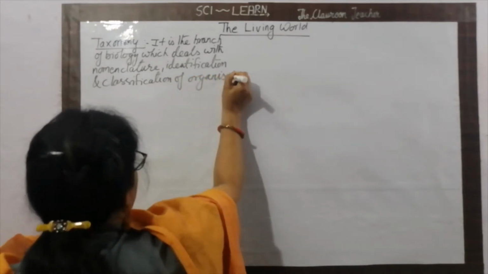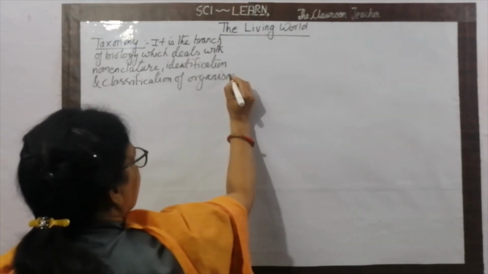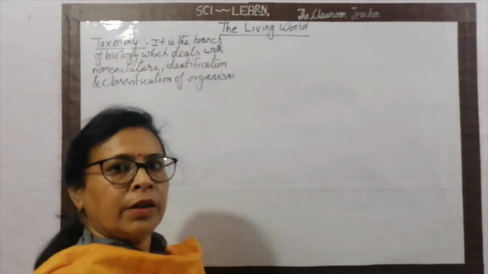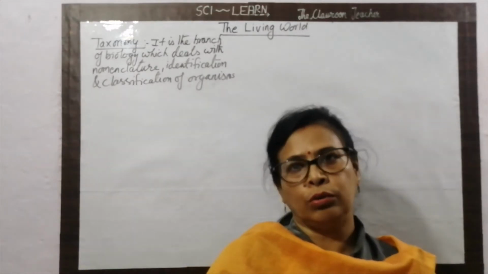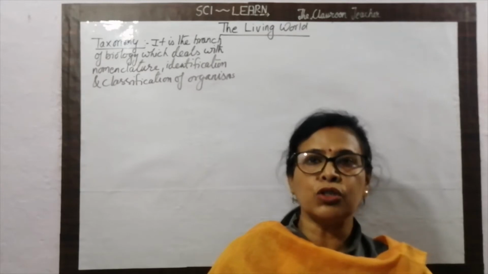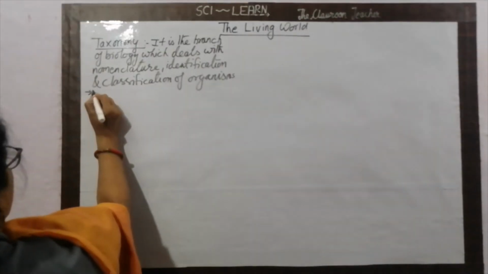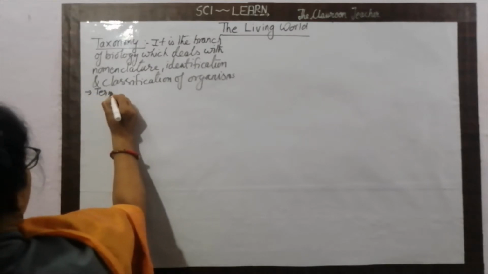Actually, we are studying the part that is called taxonomy. It is made from the word taxon. This term taxonomy was first used by Kendall.